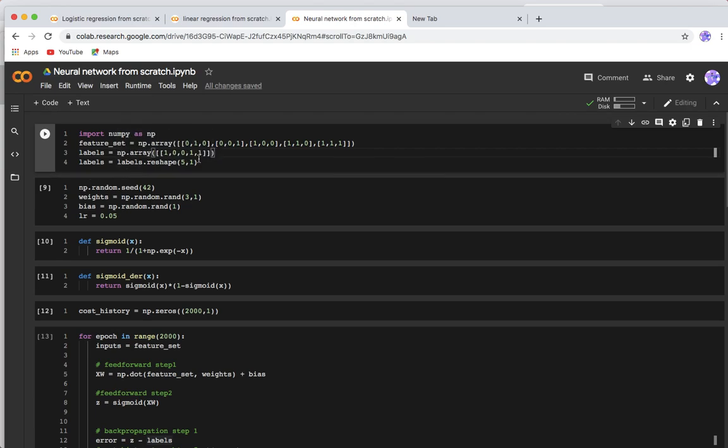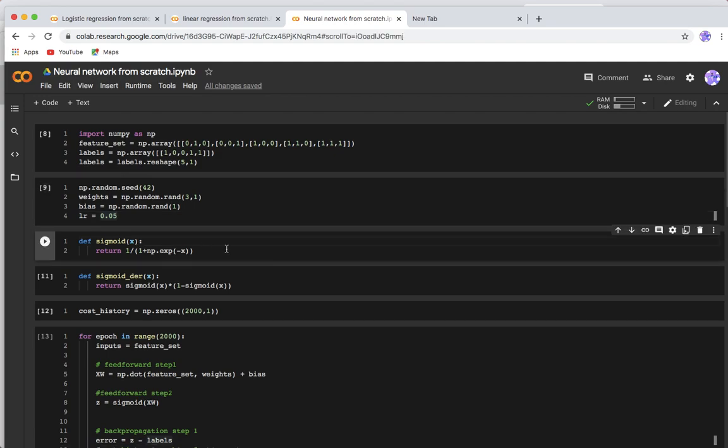We have reshaped these labels, and then randomly seeded our weights. So there is random initialization of the weights here. That is one more concept you have to keep in mind. I'll explain why random initialization in an upcoming video. For the bias we have np.random.rand(1). The learning rate is 0.05.